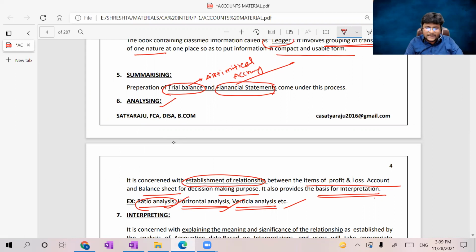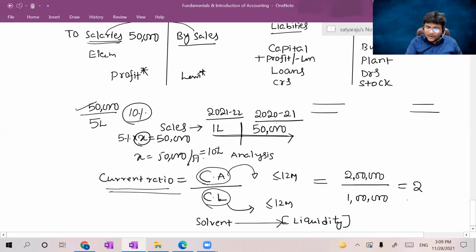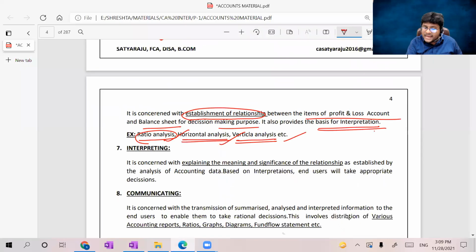Now coming to interpreting, sir, it is concerned with explaining the meaning and significance of the relationship. The meaning and significance. Sir, in the analysis part, I just calculated the current ratio equal to 2. What is the use of that? Meaning of that current ratio, I established an interpretation, which is the liquidity position is high. That is explaining the meaning and significance of the relationship as established by the analysis of the accounting data. So based on interpretations, end users will take appropriate decisions. So that's why analyzing, interpreting also form part of accounting, guys.